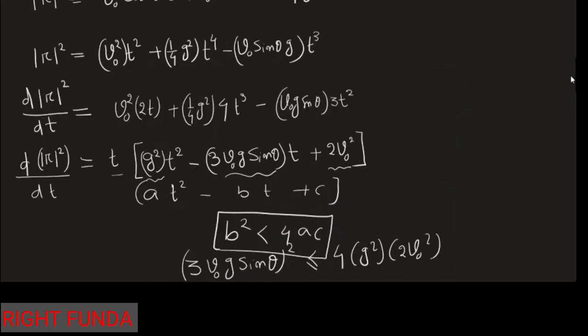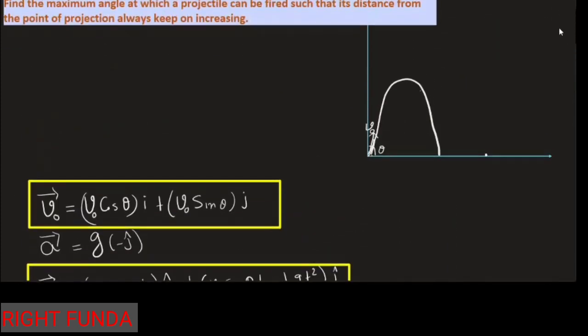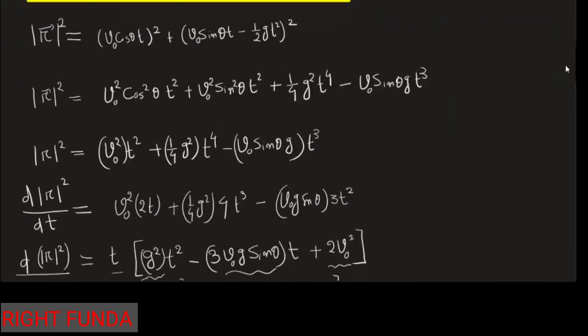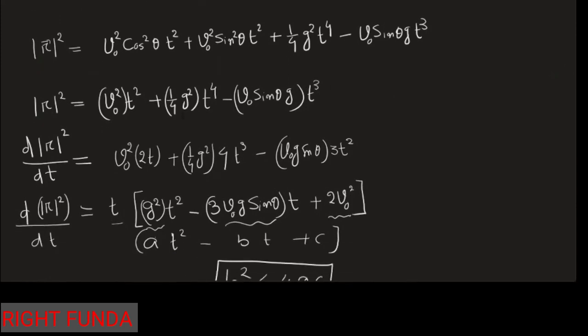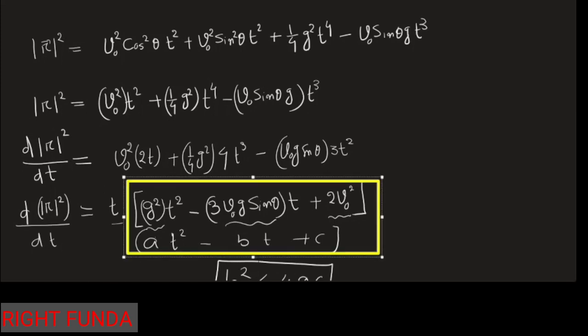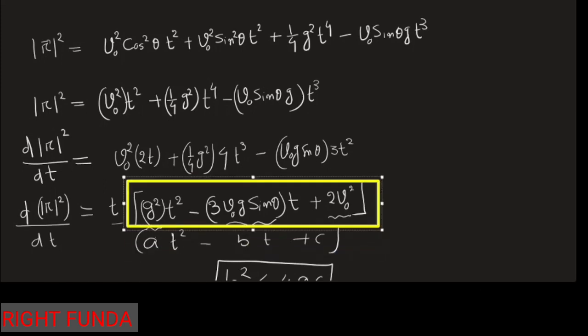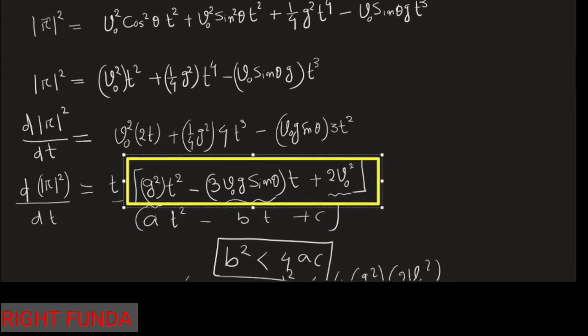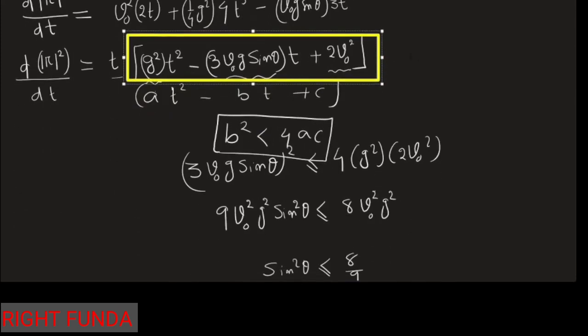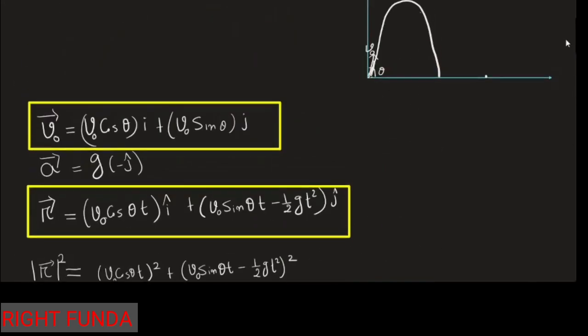Let's go to the diagram and see what is happening. The quadratic equation we obtained is this one, after taking t common. I applied my knowledge of algebra: it is a quadratic form, and b² is less than or equal to 4ac, then only this remains a positive quantity. Now let's solve by another, vector method.